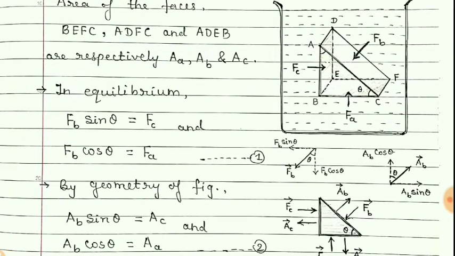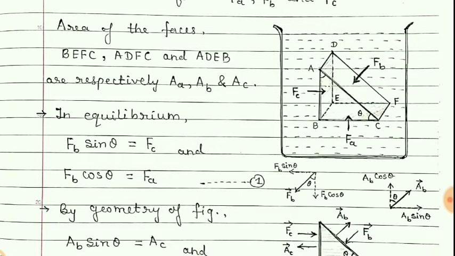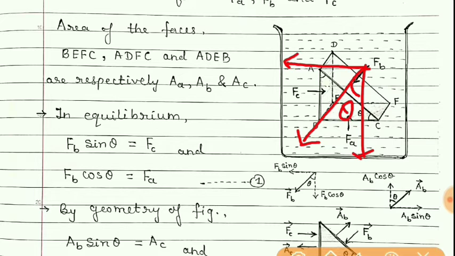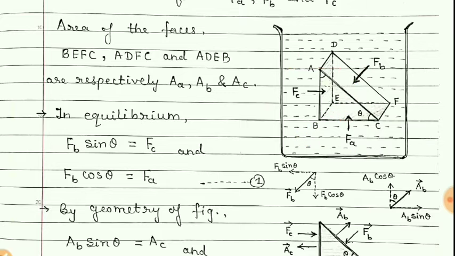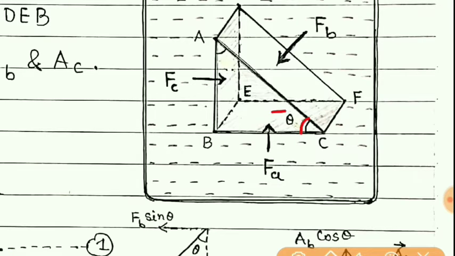If we consider the vector relation of the forces acting on it, you can say, students, these forces, if we consider this force FB which is in this direction, then this angle here, it will be theta. Geometrically we can show that if this angle made here is theta, then this angle will be also theta. Geometrically we can show that.